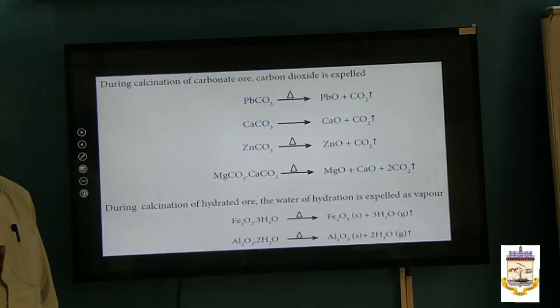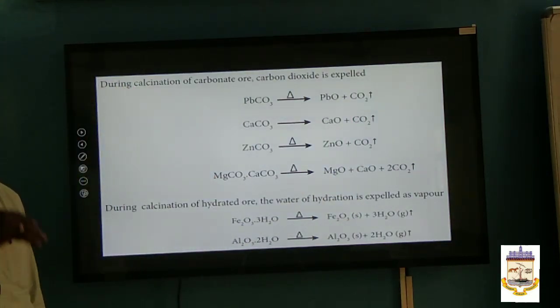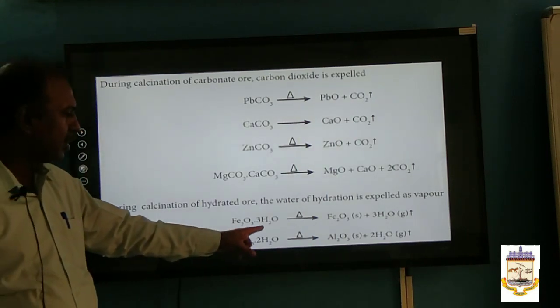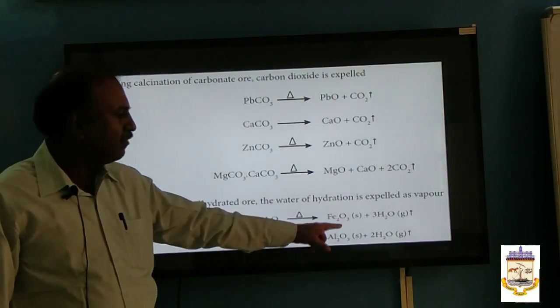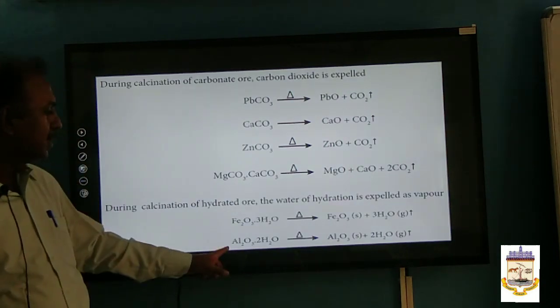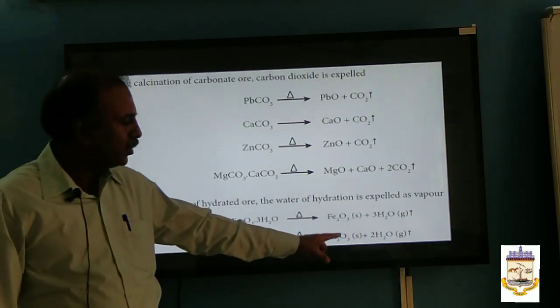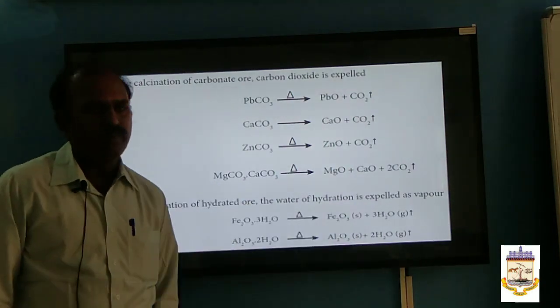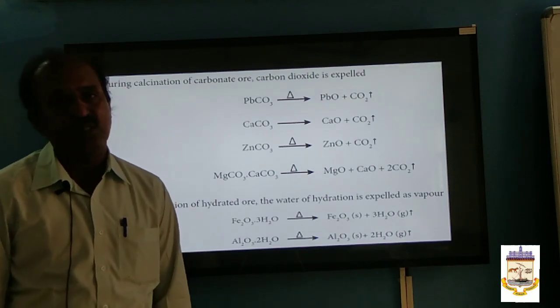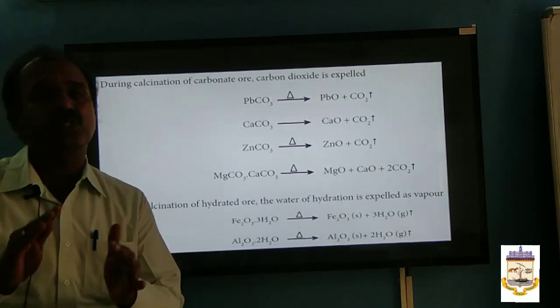Not only for carbonates, even certain hydrated forms of oxide ores like Fe2O3.3H2O on heating give anhydrous Fe2O3. Al2O3.2H2O on heating gives Al2O3 plus 2H2O. So what is calcination? Heating the ore in the absence of oxygen.